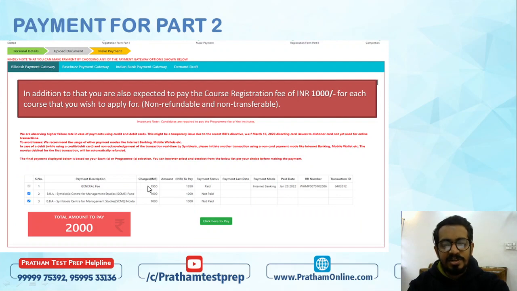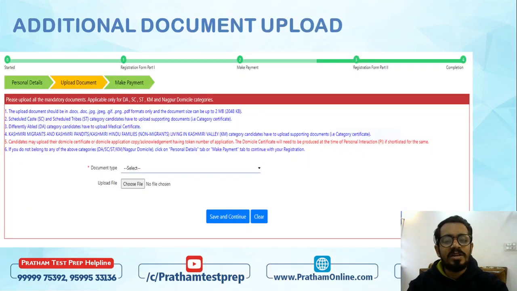So supposingly मैंने general fees already pay कर दिया है, 1950 rupees paid. You can see paid option here. मैंने दो ऑप्शन चूज किए थे पुणे या नोएडा के लिए, 1000 rupees each, as I've already informed. So 2000 rupees I'll be clicking, and I will click here to pay now. Once I do that, it will give me this option, document for the your other things.